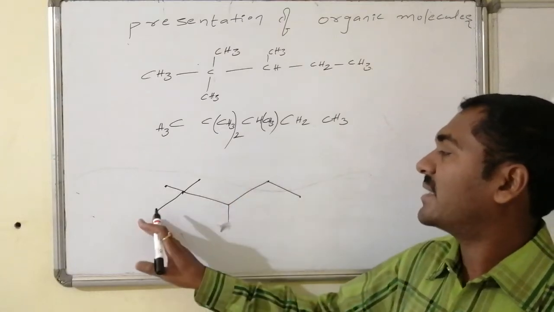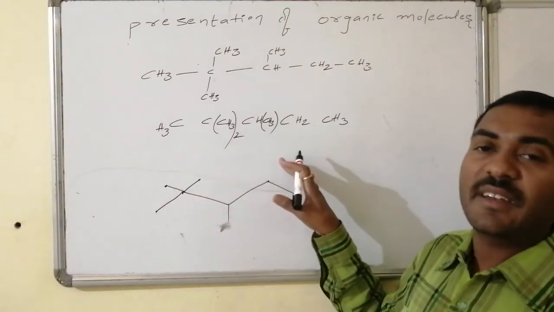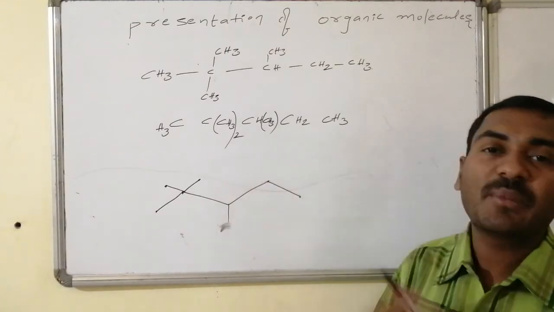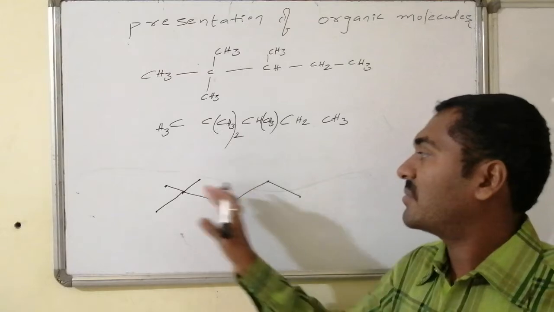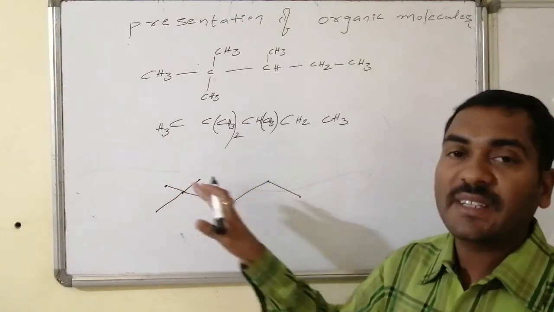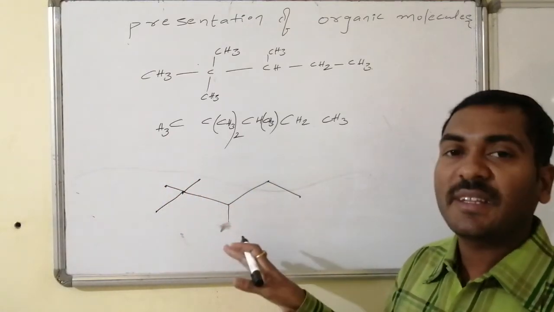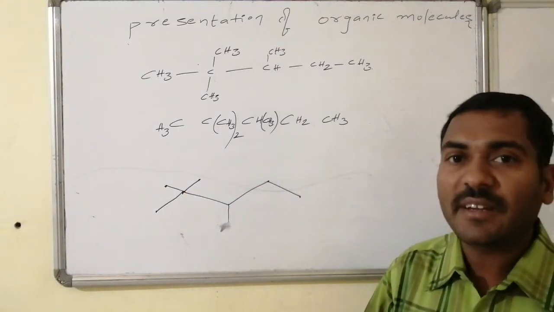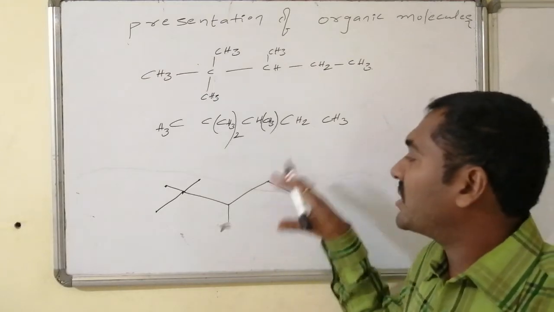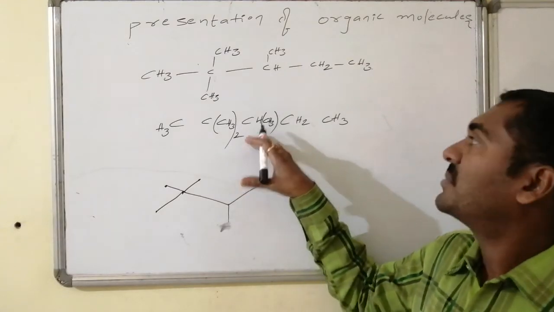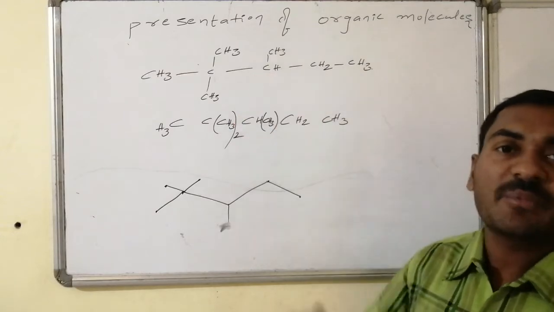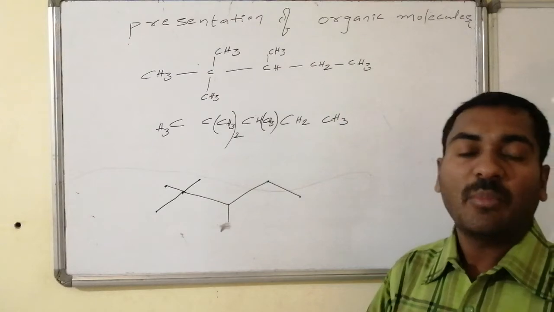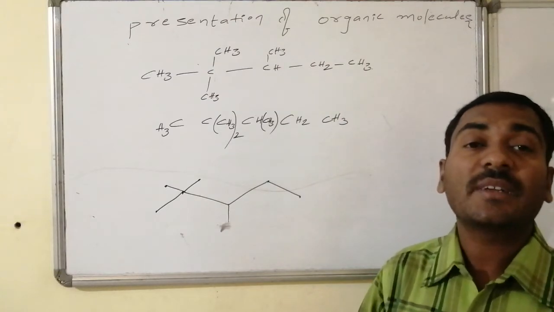How many carbons are there? Yes, a straight line of 2 carbons, another straight line of 2 carbons, followed by an offline, nothing but 1 carbon. 2 plus 2 plus 1, 5 carbons are there. And the second carbon from one end has 2 methyls as substitution, the other has 1 methyl as substitution, and there are no other substitutions. It becomes clear after looking at the structure. But observing the same things in compressed form, easy observation and easy perception of those things in the bond line representation becomes somewhat difficult.